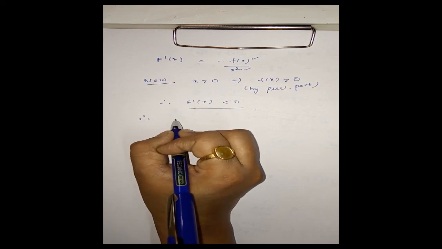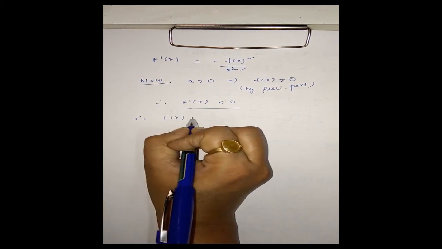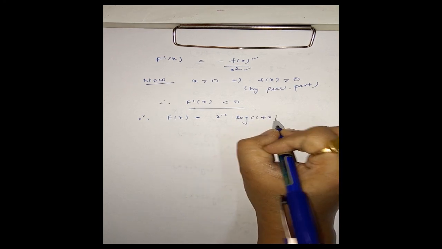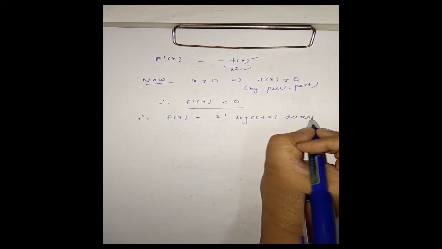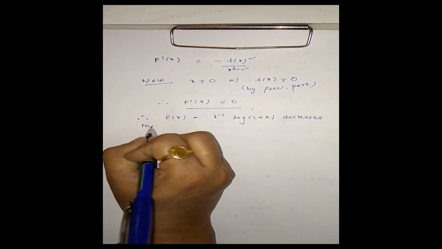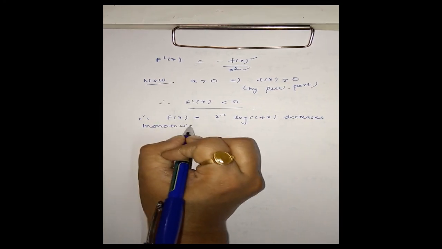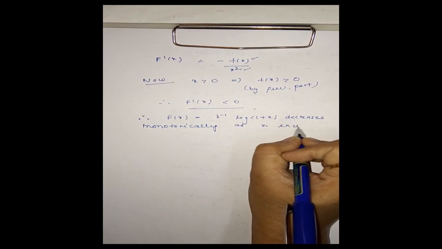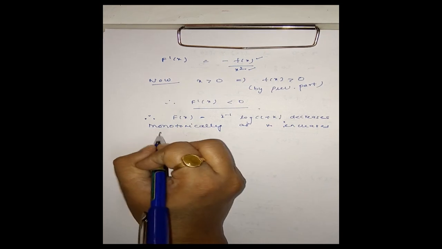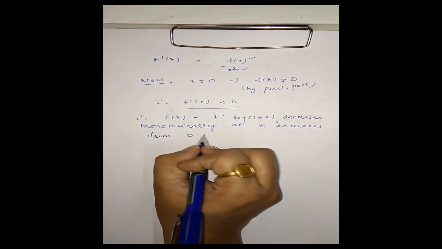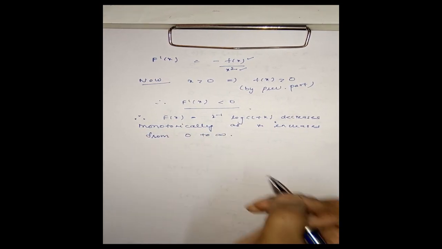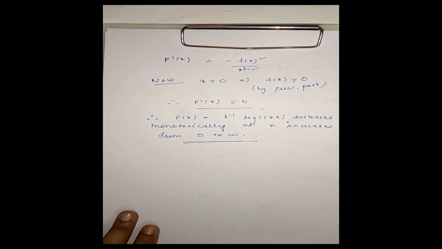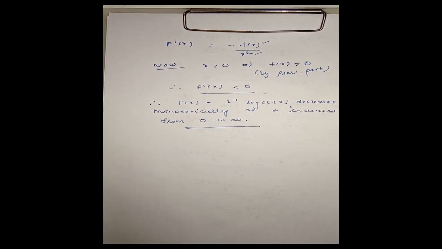Therefore, F(x) is equal to x inverse log(1 plus x) decreases monotonically as x increases from 0 to infinity. Clear? This is by Lagrange's mean value theorem. Now we come to the next question.